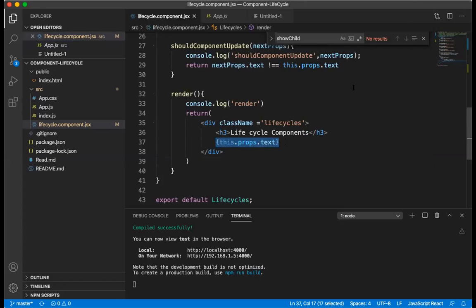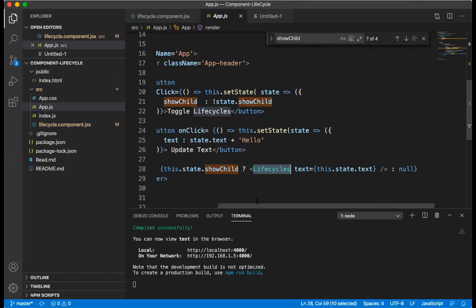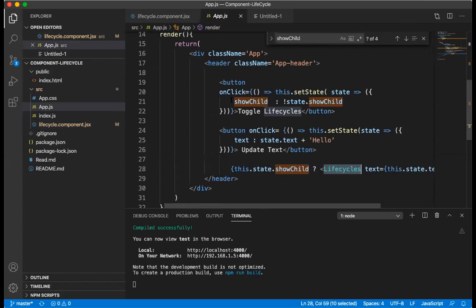So the expectation from the front end is that two buttons should be there. Once I click on that button, it should execute those lifecycle methods. If I click on the update, so this will be the update text.